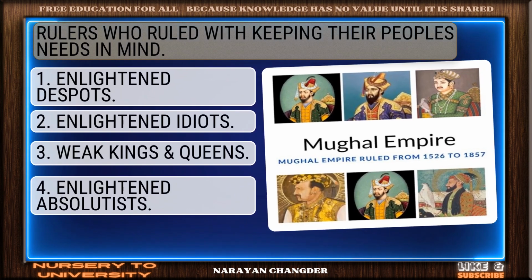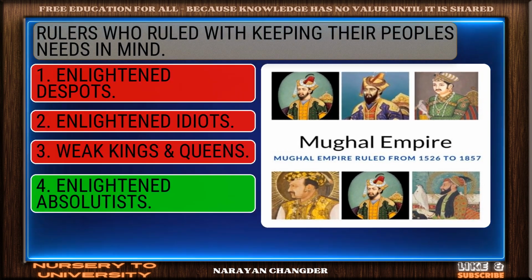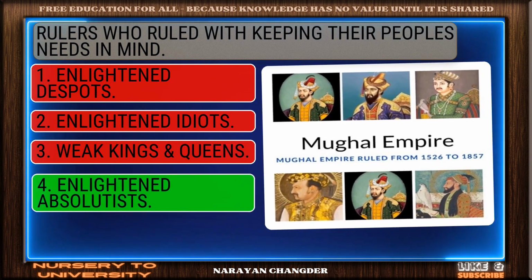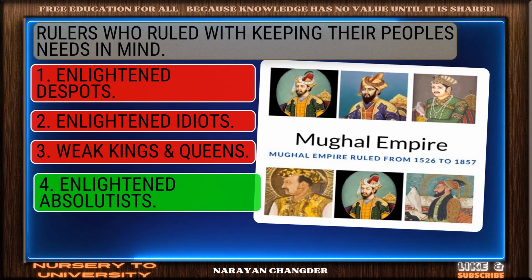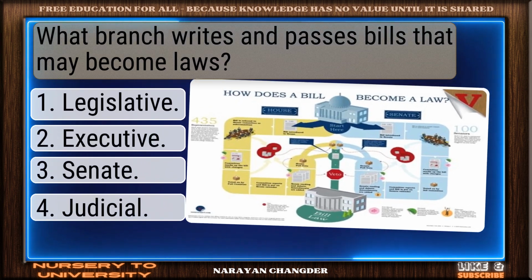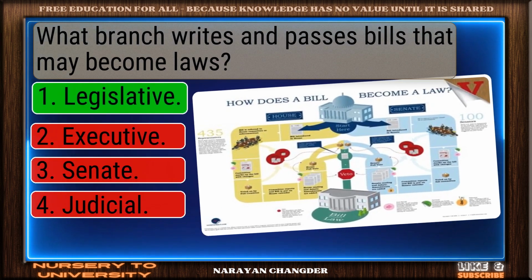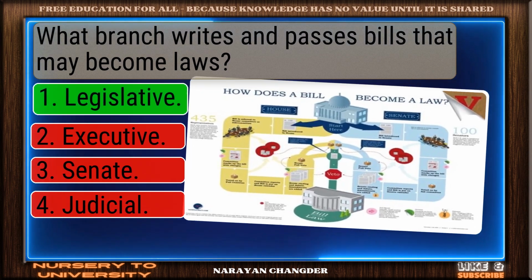Rulers who ruled with keeping their people's needs in mind. Perfect. Enlightened absolutists is the correct choice. What branch writes and passes bills that may become laws? Great thinking. Legislative is the right choice.